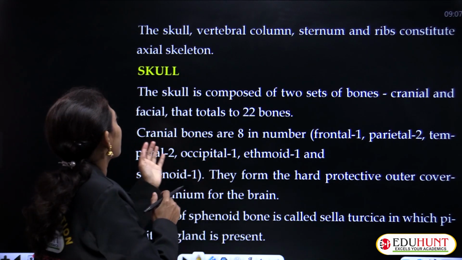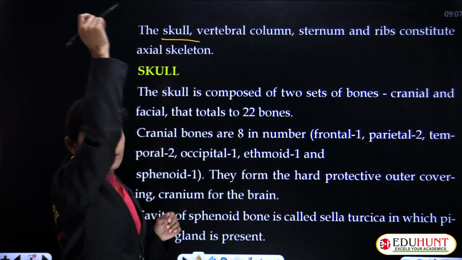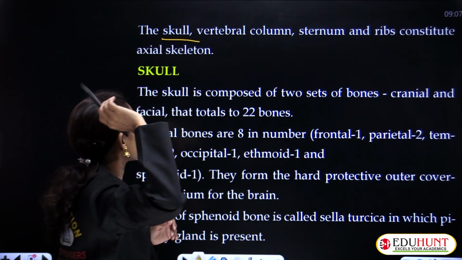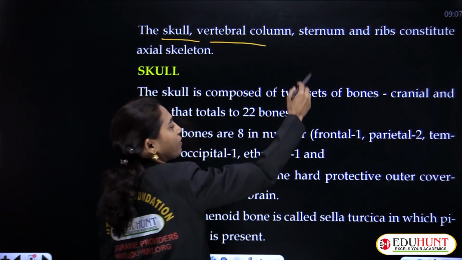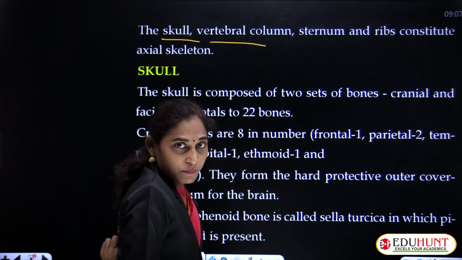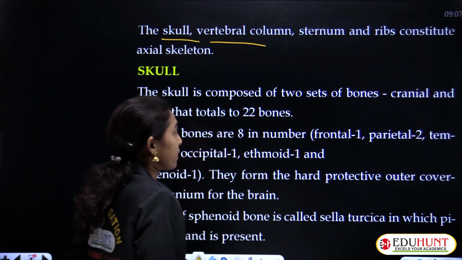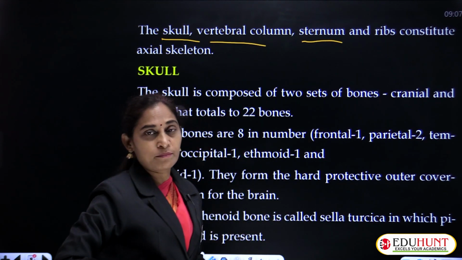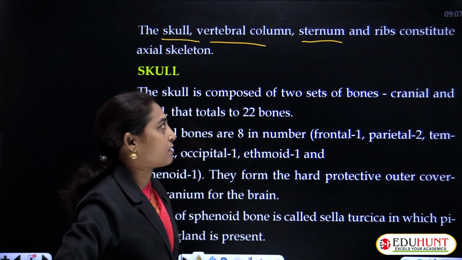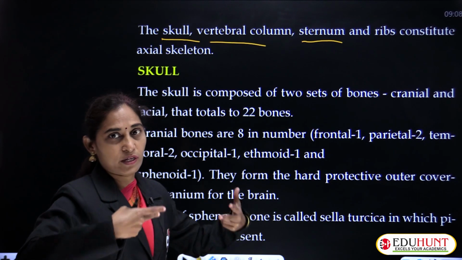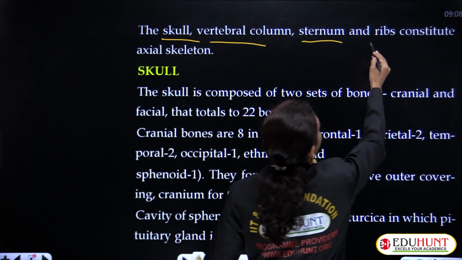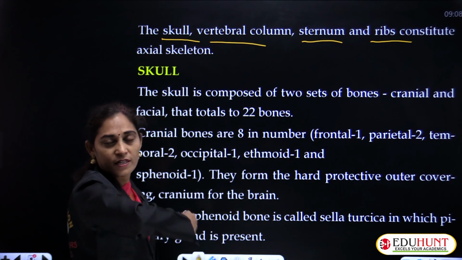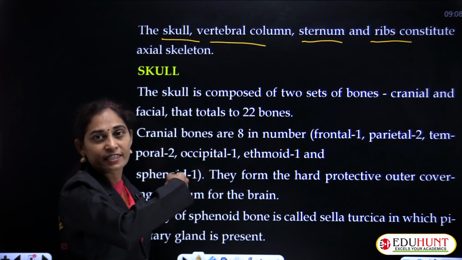So the skull is the first and foremost part of the axial skeletal system, followed by the vertebral column. Below the head is the vertebral column, the backbone, so that is the vertebral column. And the sternum and ribs, the part in the trunk is the sternum and ribs. All these things together constitute the axial skeletal system.